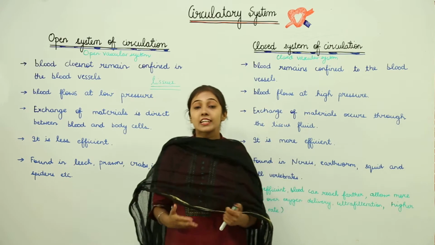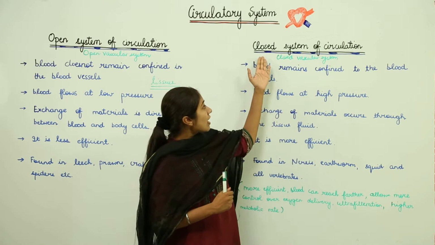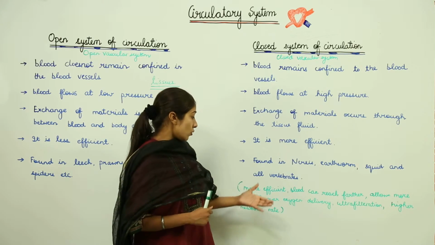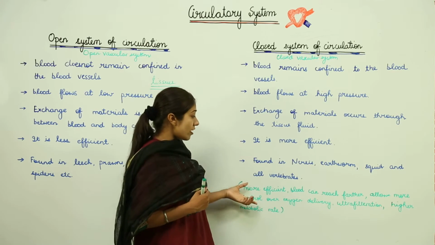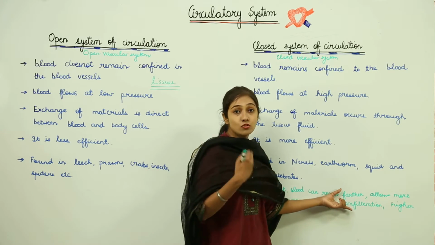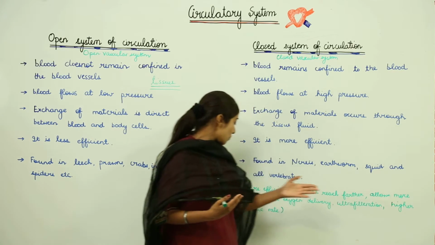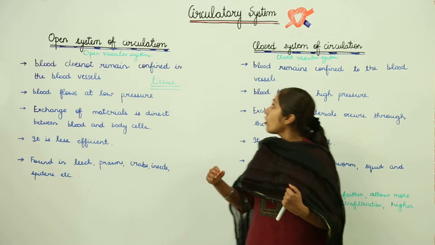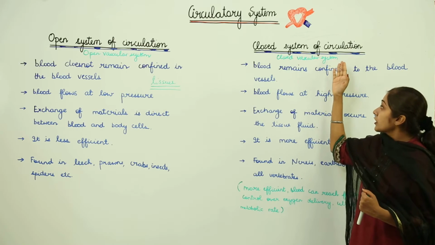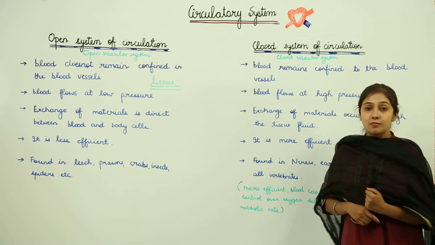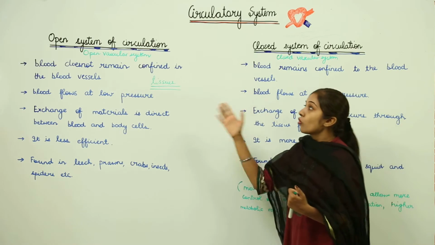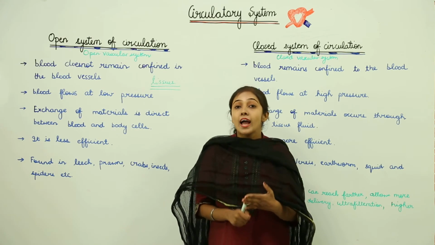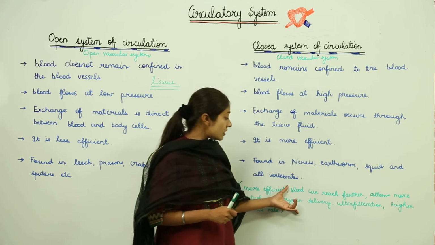This closed vascular system is found in higher or complex organisms. All the vertebrates, including us, have a closed system of circulation and a high metabolic rate. Since it is more efficient, the blood can reach farther distances and it allows more control over oxygen delivery and ultrafiltration. So, overall, the closed vascular system has many advantages over the open system of circulation. I hope that the differences between the two and the advantages are clear to you.